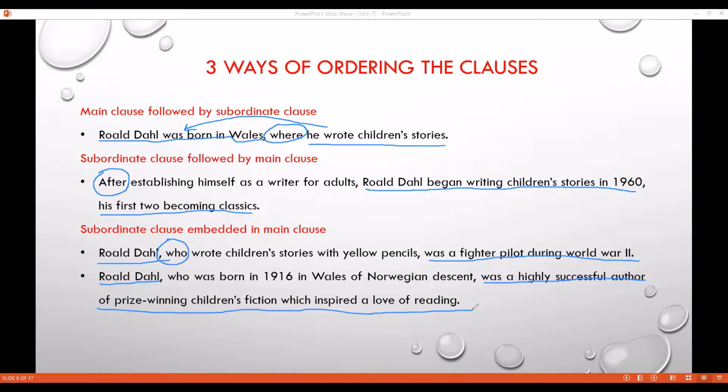Good. Okay, this one is your main clause, and you need to embed your subordinate clause with the help of a comma. Commas are needed to embed your subordinate clause here. So if you want to improve your writing, learn these sentence structures. If your sentence structure is different, your writing is superb, because the Cambridge examiner is looking for these things.